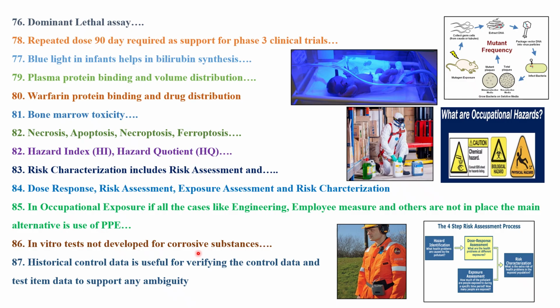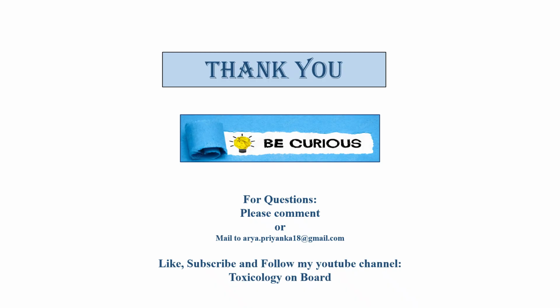And corrosive substances also. Next one is that historical control data is useful for verifying the control data and test items to support and resolve any ambiguity. Very important. In the GLP system or in GCP, that is clinical trials, historical control data plays an important role. If certain observations are in line with historical control data, those observations cannot be considered an adverse effect. That will help you in deriving the NOAEL or MTD.